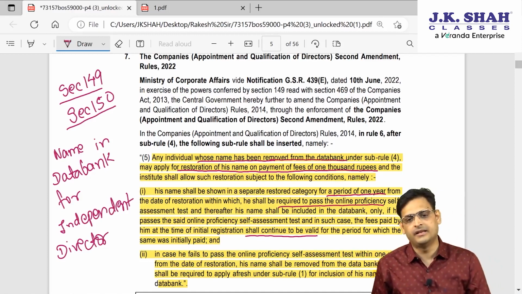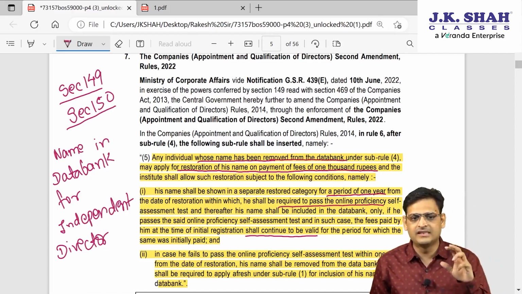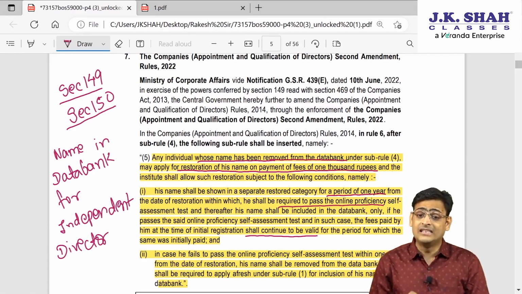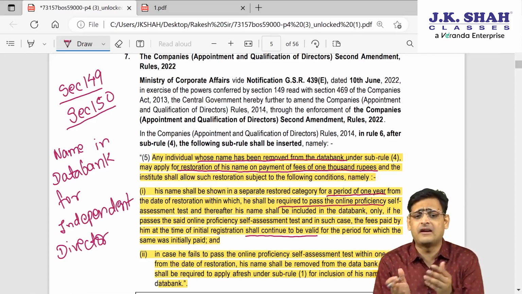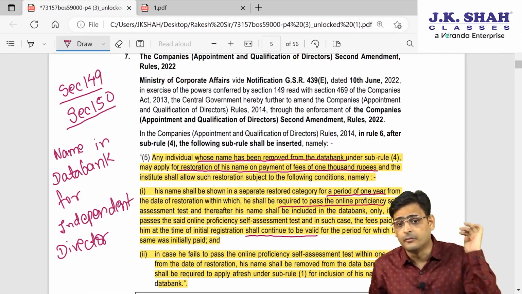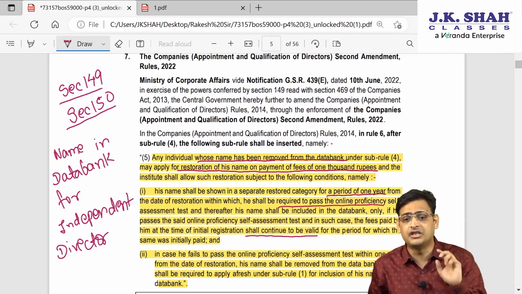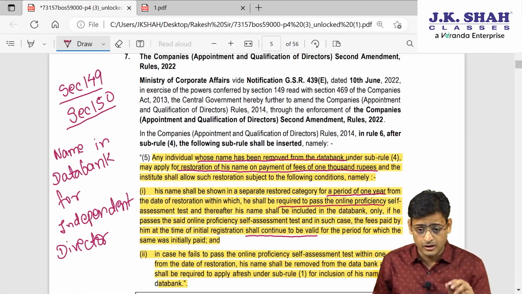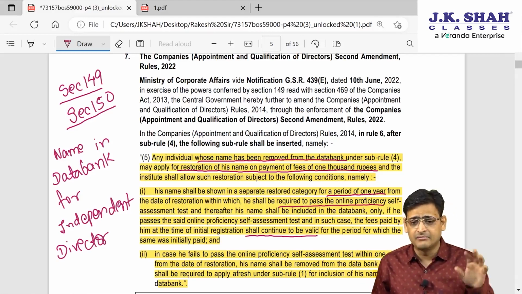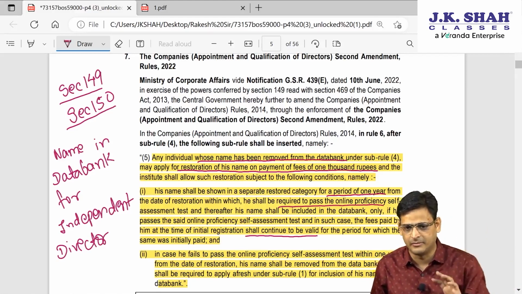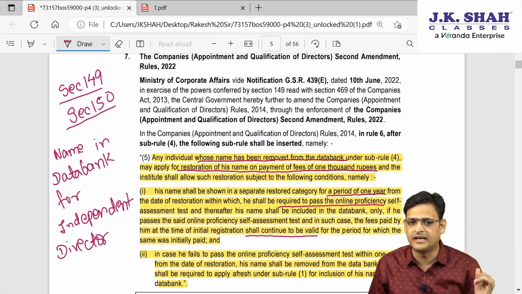removed from the data bank. What I told you: his name will be removed from the data bank if he does not pass the exam within the time limit. These provisions are already there, so I have not discussed them in detail, but his name will be removed from the data bank. Now what is the amendment? Let's say Mr. Y's name was in the data bank, but he failed to pass the exam within the time limit. Now his name will be removed from the data bank.